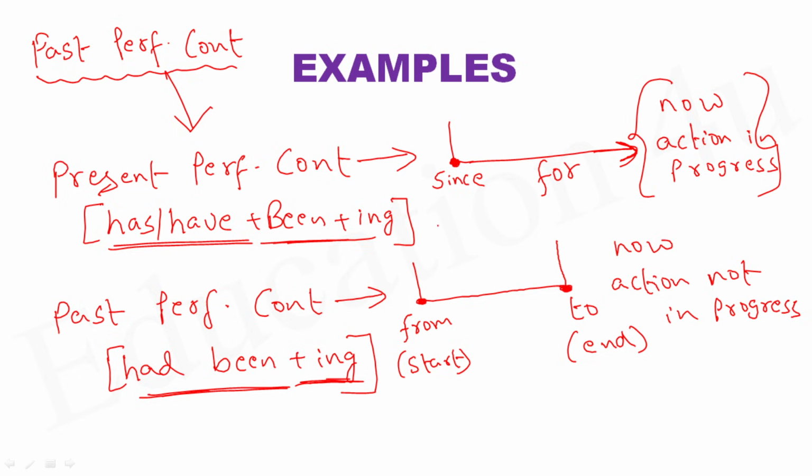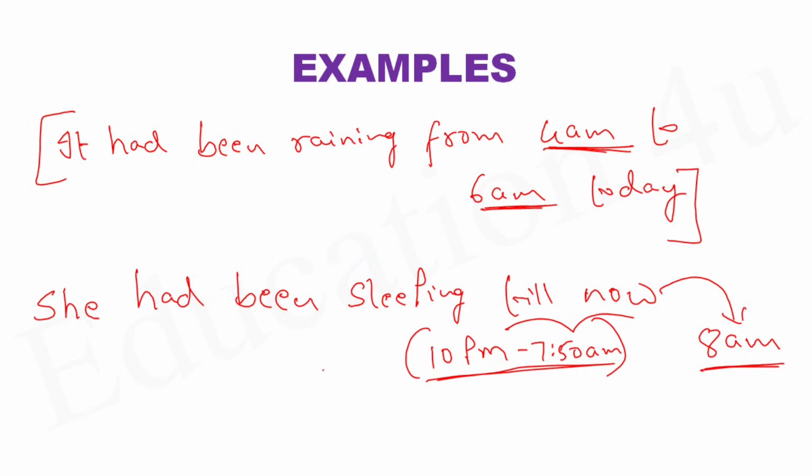But past perfect continuous is used when we talk about an action that started in the past and ended in the past, which means the action is no more in progress. Present perfect continuous we use has or have plus been plus ing, whereas past perfect continuous we use had been plus ing. That matters.